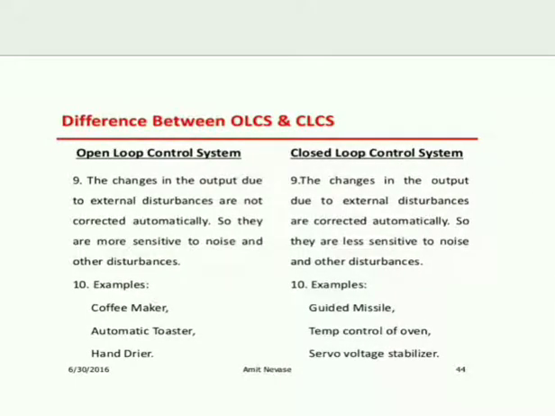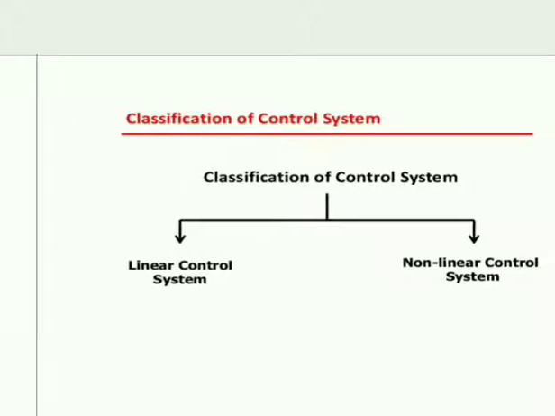In open loop, the changes in the output due to external disturbances are not corrected automatically, so they are more sensitive to noise and other disturbances. But when you compare to closed loop system, their external disturbances are corrected automatically, so they are less sensitive to noise and other disturbances. Examples of open loop control system: coffee maker, automatic toaster and hand dryer. Closed loop examples: guided missile, temperature control of oven, servo voltage stabilizer.